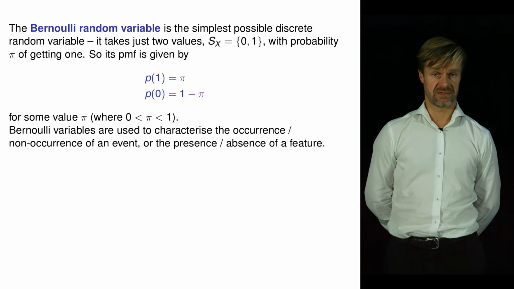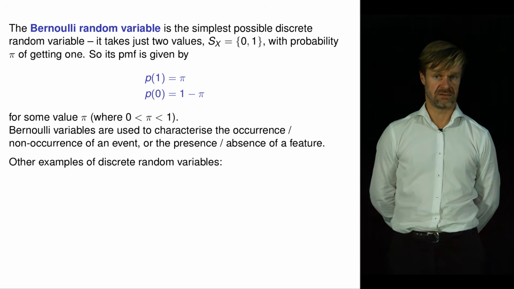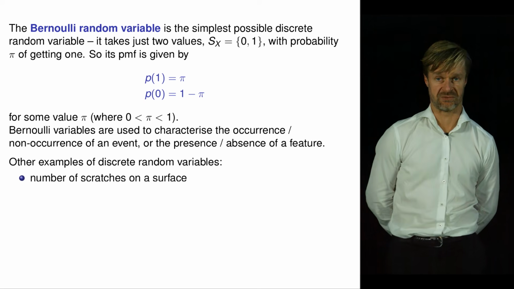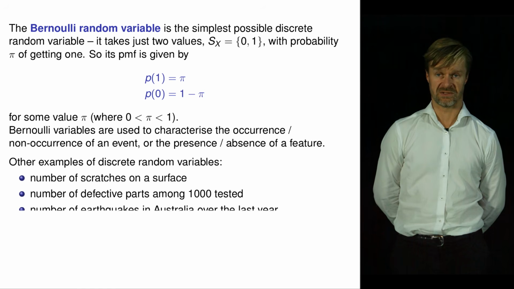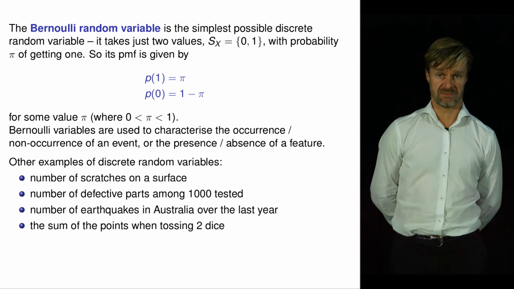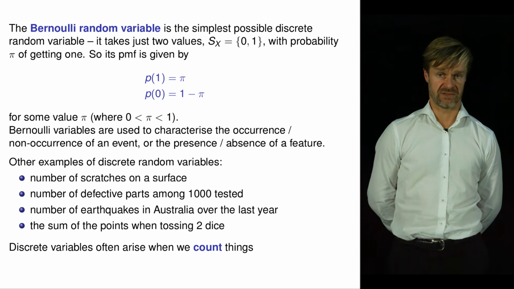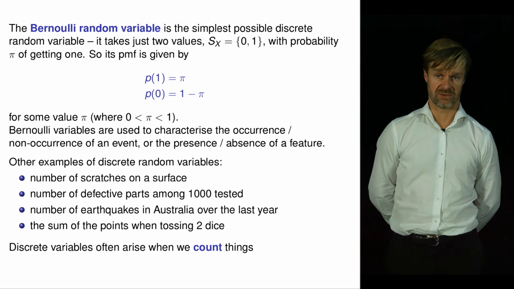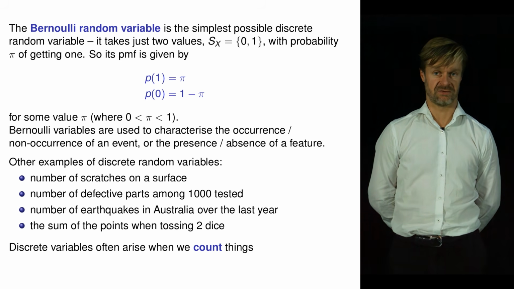Other examples of discrete random variables beyond the Bernoulli, we've got number of anything, really. Number of scratches on a surface, number of defects amongst 1,000 objects that are tested, number of earthquakes in Australia in a given year. The sum of the number of points you get when you roll 2 dice. Anything that involves a count is going to be a discrete variable.